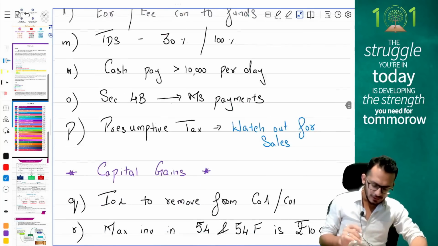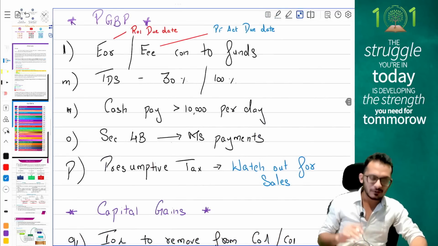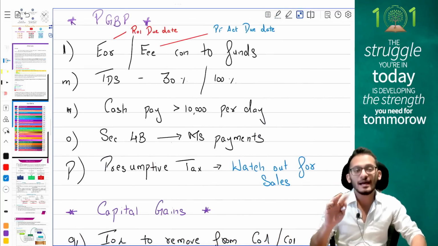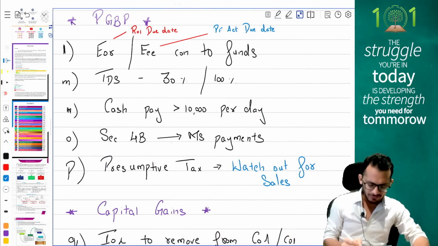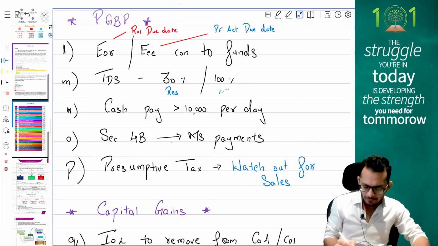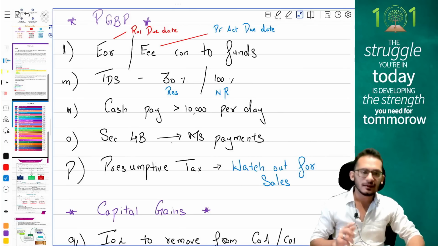Next, people, a critical provision from the exam is your TDS provisions. If you get an adjustment which says tax has not been deducted, check whether the payment is being made to a resident or to a non-resident. If the payment is being made to a resident, then disallow 30%. If the payment is made to a non-resident, then disallow 100%.